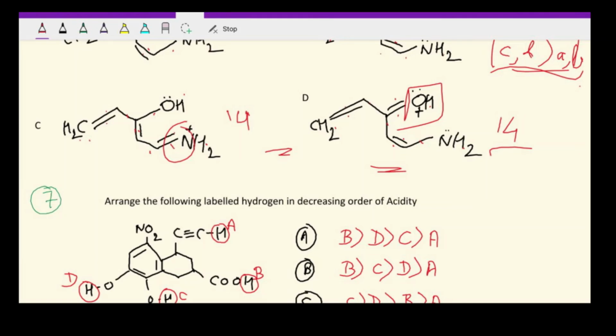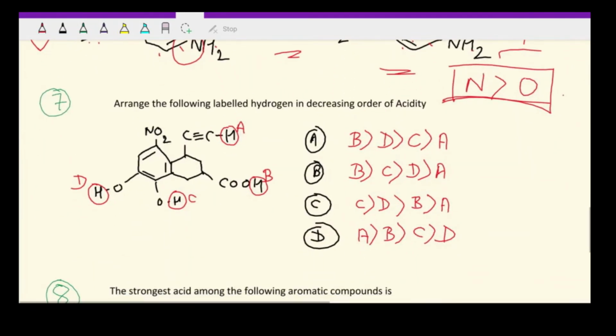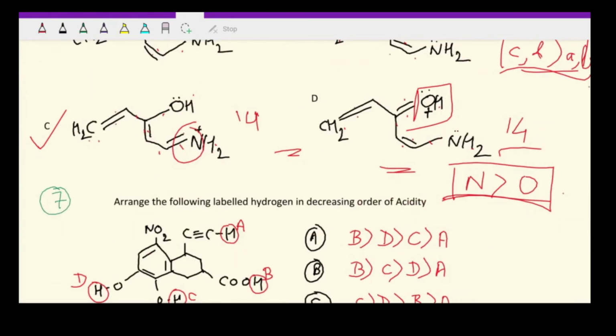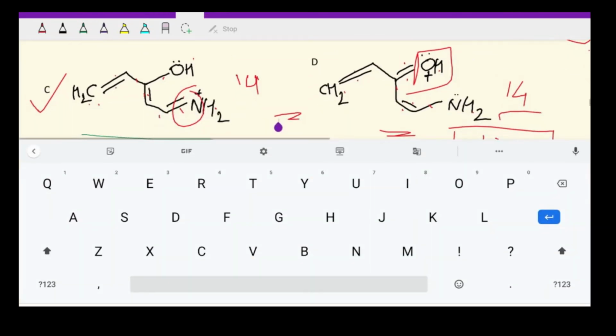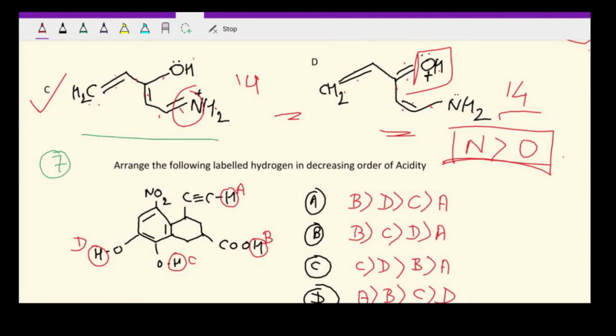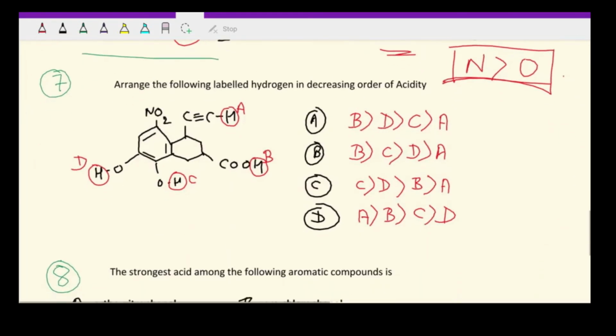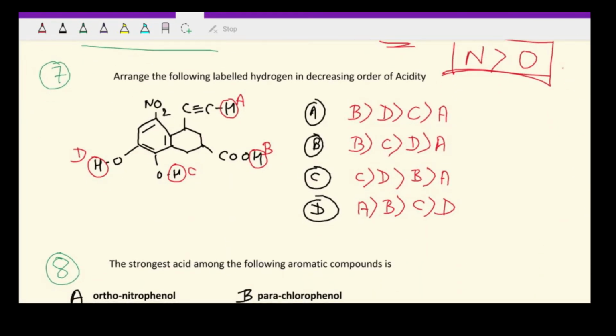So we are comparing between oxygen and nitrogen, and if we compare the electropositivity, nitrogen will be more electropositive as compared to oxygen, and definitely positive charge on nitrogen is much more favorable, and hence option C will be your answer, because it will be the most stable one, and we have already seen that C and D were more stable as compared to A and B. Let's move to the next one.